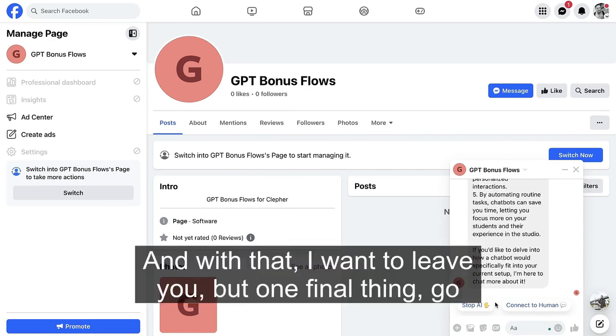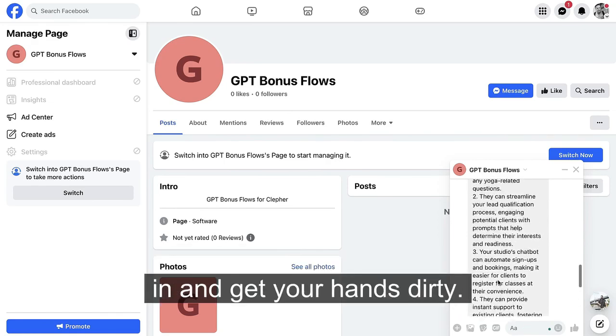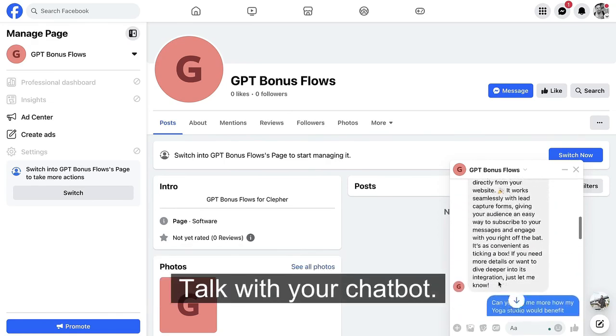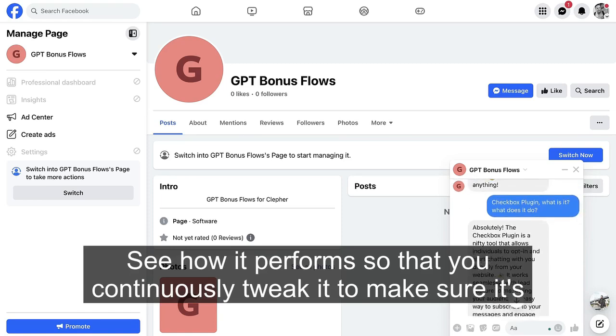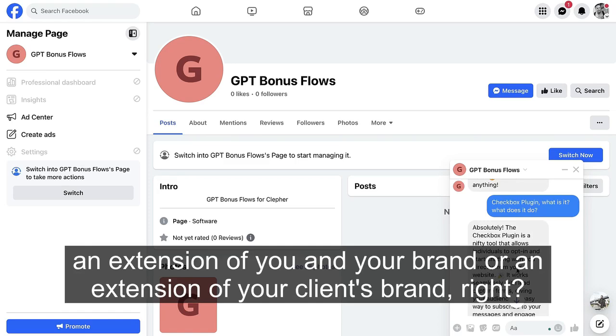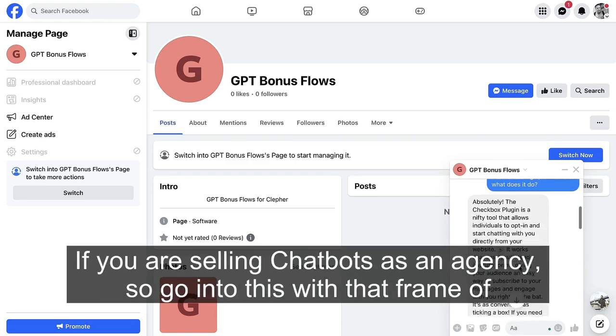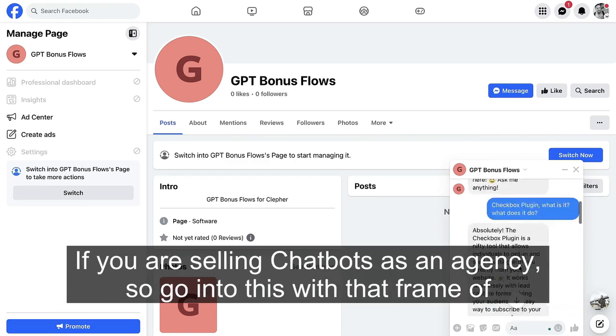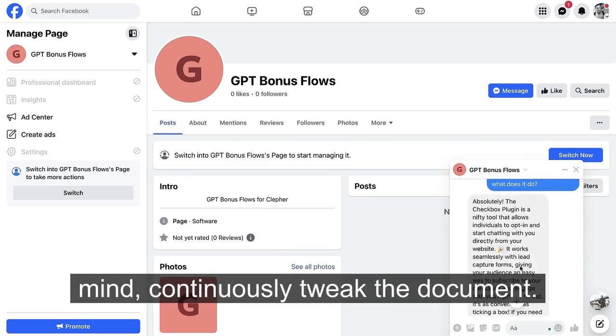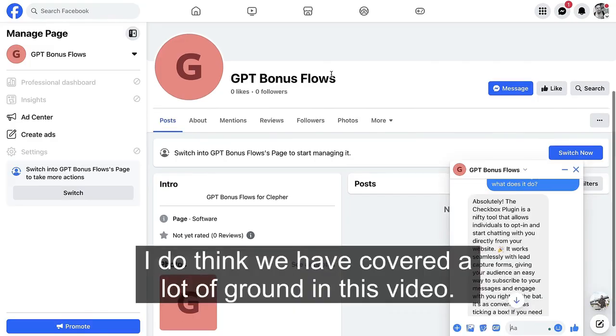And with that, I want to leave you with one final thing: go in and get your hands dirty. Talk with your chatbot, see how it performs, so that you continuously tweak it to make sure it's an extension of you and your brand, or an extension of your client's brand, right? If you are selling chatbots as an agency. So go into this with that frame of mind, continuously tweak the document. I do think we have covered a lot of ground in this video.